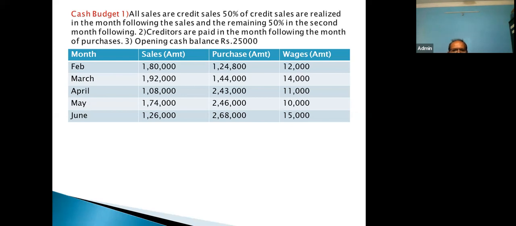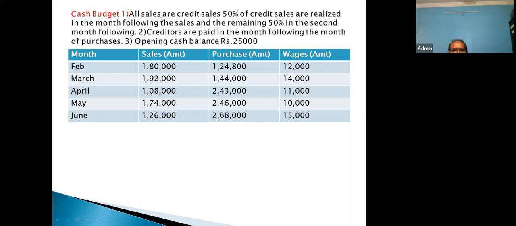Provide titles for these columns. Did you provide titles for these columns? I told you to make 4 columns on your page. The first column title is particulars, the second column title is April, then next is May, and the last column is June. Okay. Now, let me explain this information.